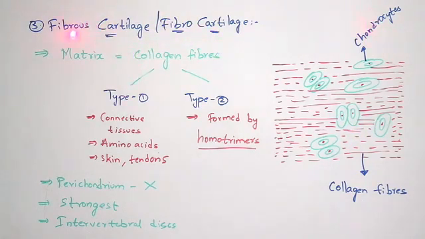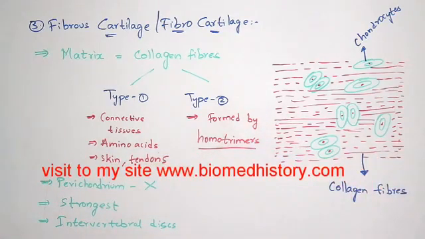So the name itself indicates fibrous. It is also known as fibrocartilage. The name itself indicates fibrous, that is, it consists of fibers, and the fibers are collagen fibers which are white in color, which can be seen in the place of the matrix.